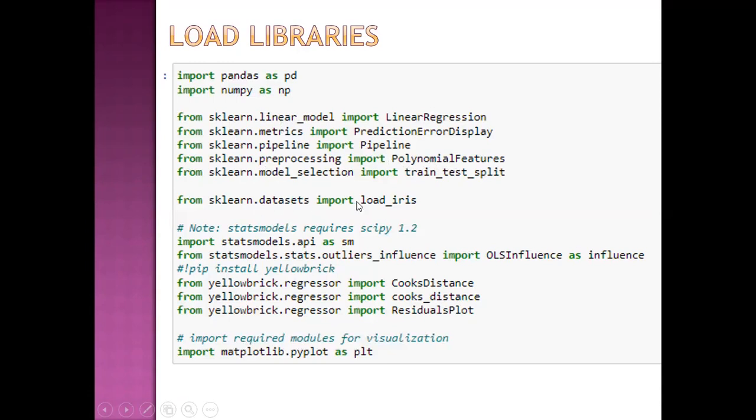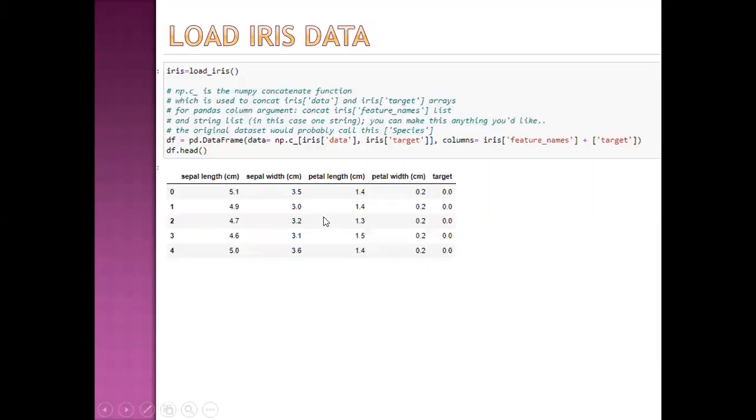Then this is the data set, an inbuilt data set in sklearn, the iris data. Then these libraries, statsmodels and Yellowbrick, I will use for model diagnostics. Then this is the graphical plot library, matplotlib.